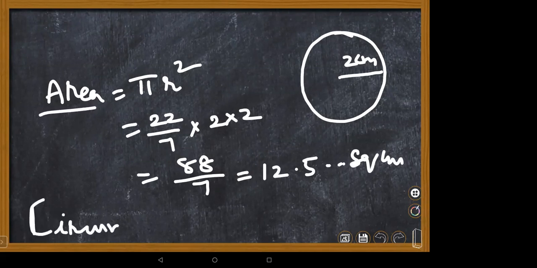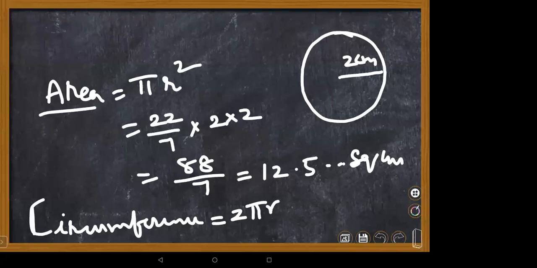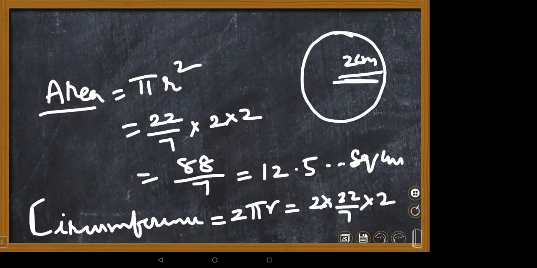Circumference. Circumference and perimeter are the same word, Nana. It is 2 pi r. Pi means 22 by 7. The r value is again 2. Radius is given as 2. Here in this case, both are the same, children. But in some cases, they are not the same.